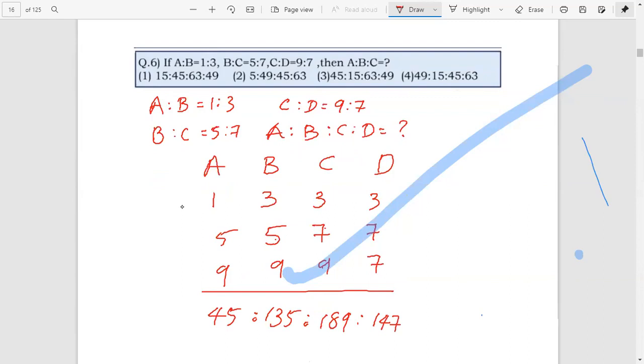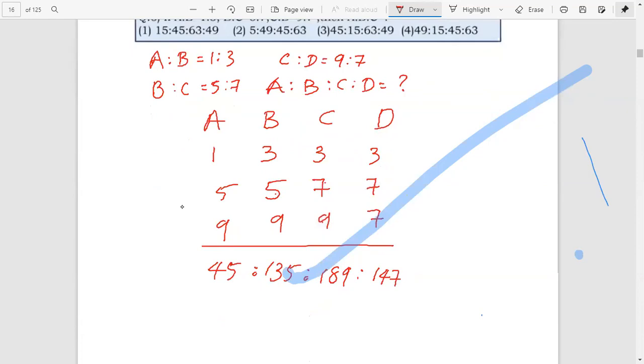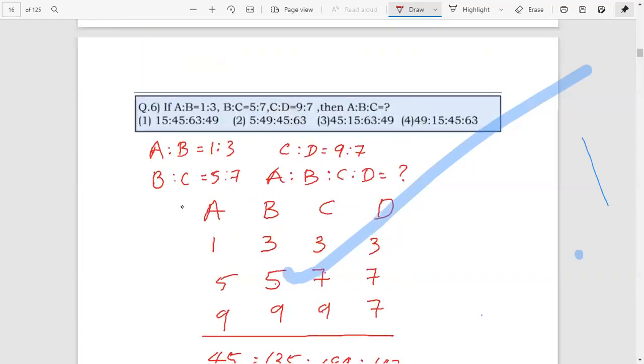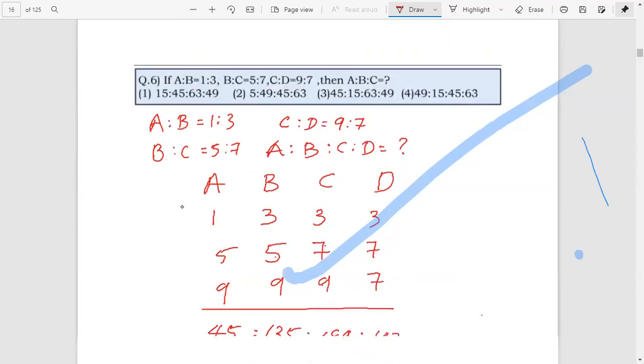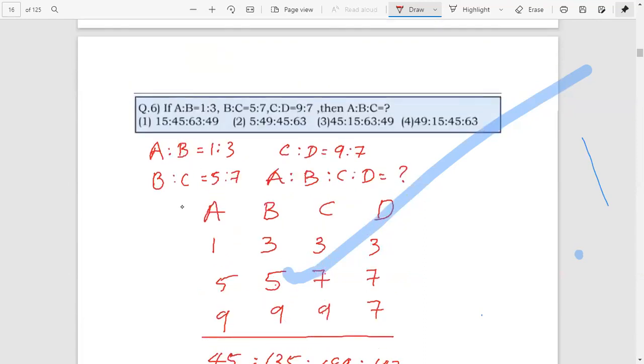We have to simplify it. Both are divided by 3. 45 divided by 3 gives 15. 135 divided by 3 gives 45. 189 divided by 3 gives 63. And 147 divided by 3 gives 49. We have to check. The answer is 15 is to 45 is to 63 is to 49. The first one is the answer.